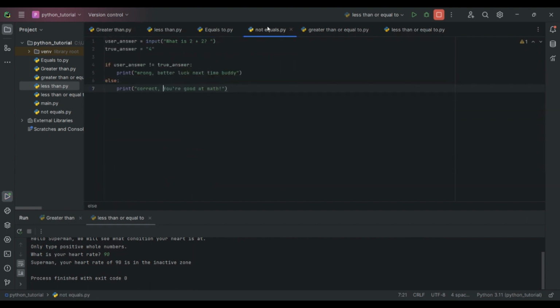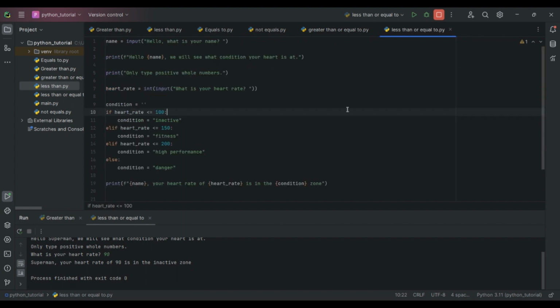I hope y'all enjoyed this tutorial on control structures, comparison operators, and if statements.